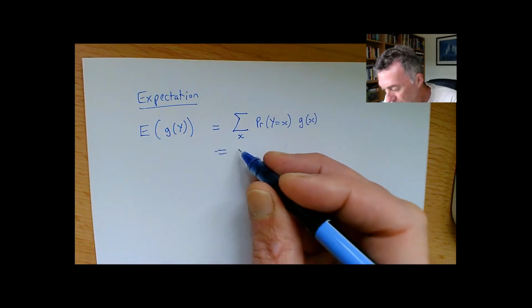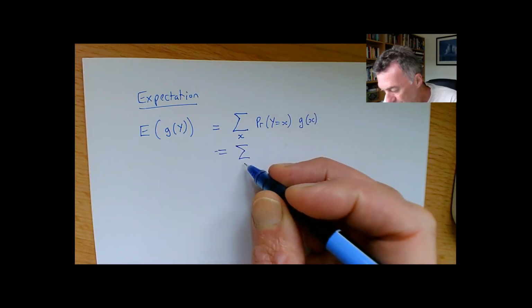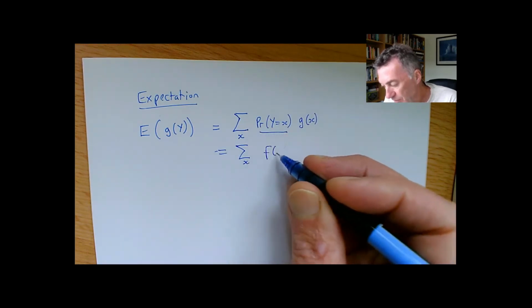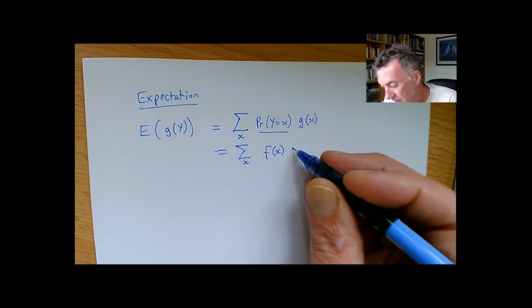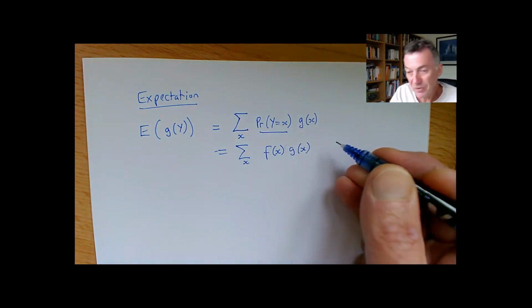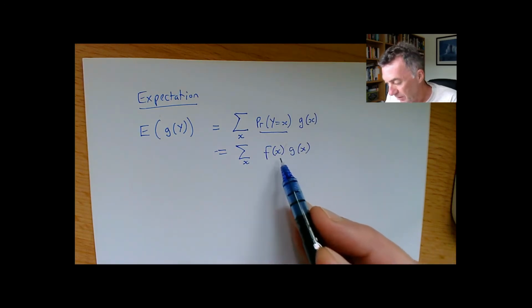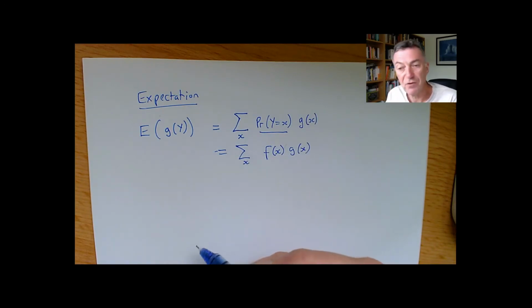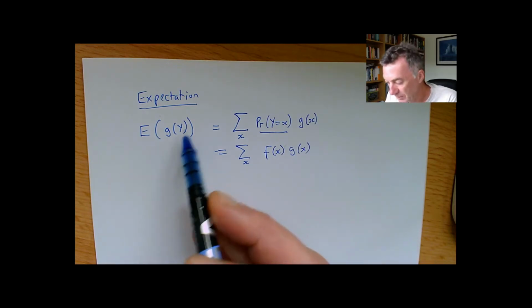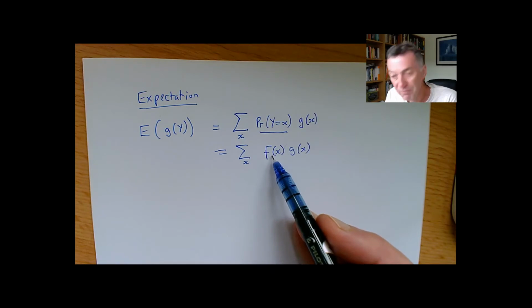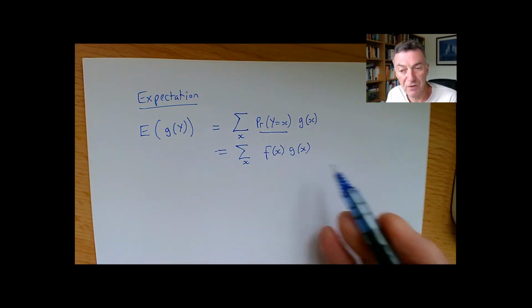If you write that out more carefully in terms of probability mass functions, this thing here is the probability mass function f of x, and then it's g of x. So expectation is just, if you give me the probability mass function, I tell you what g is, you take the f of x and the g of x and multiply them together and sum, and you get your expectation. Yeah, that's the basic idea. So the simplest case would be the expectation of Y. So in here you just have x times f of x. Yeah? So that's expectation for discrete random variables.